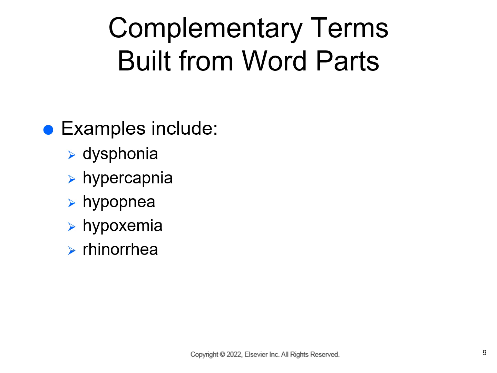Hypopnea: pnea refers to breathing. Hypo refers to deficient, so this is deficient breathing. Hypoxemia: emia refers to blood. Hypo refers to deficient again. And oxy refers to oxygen, so this is a deficient oxygen level in the blood.